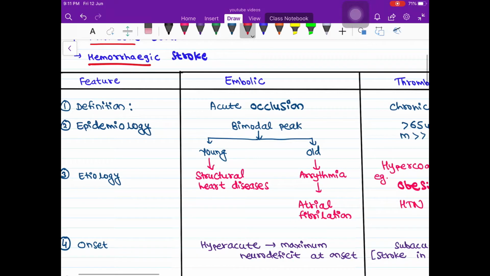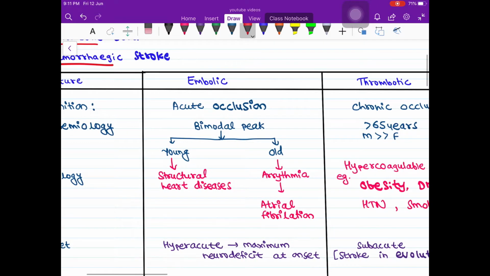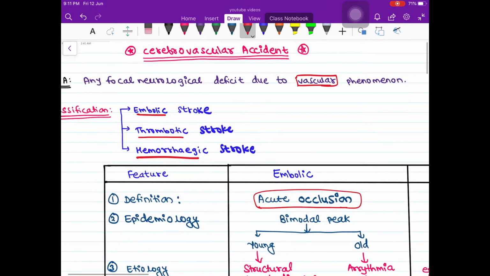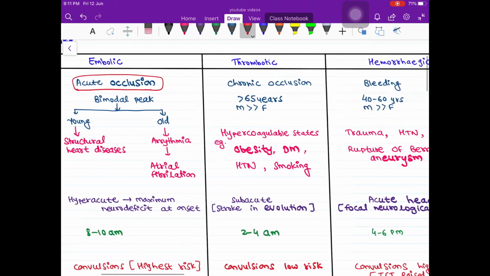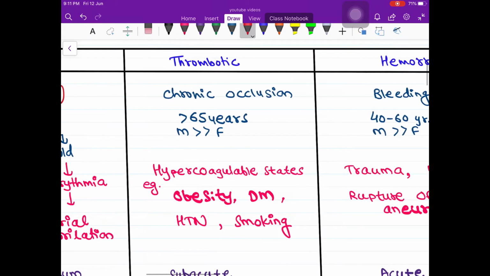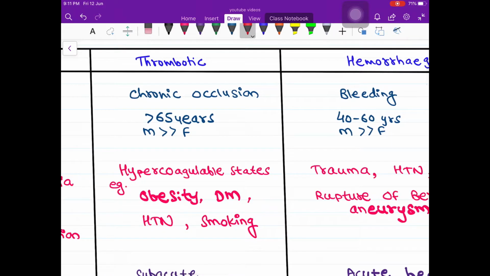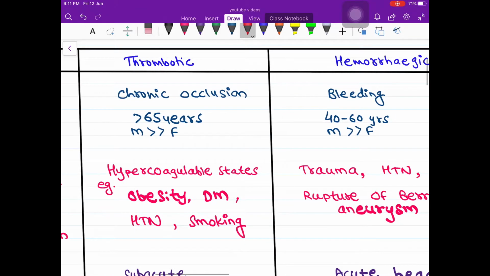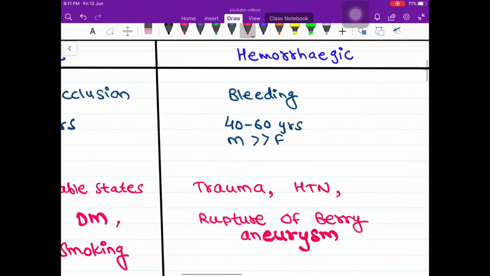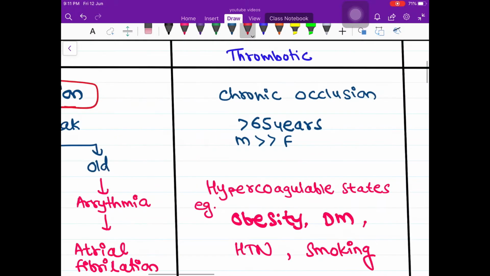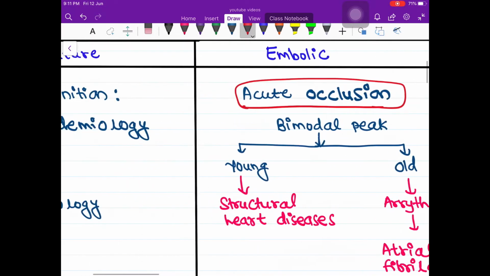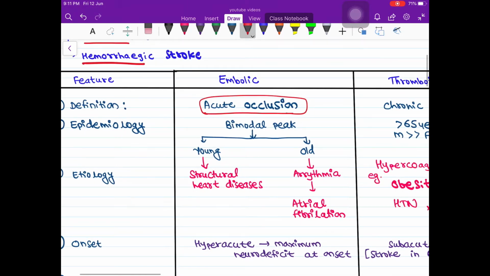So the definition of embolic stroke is, it is acute occlusion leading to the focal neurological deficit. Okay, the thrombotic is because of chronic occlusion which occurs in due course of time because of maybe atherosclerosis. Okay, and this hemorrhagic is because of the bleeding which is leading to the focal neurological deficit. Okay, the next one is epidemiology.